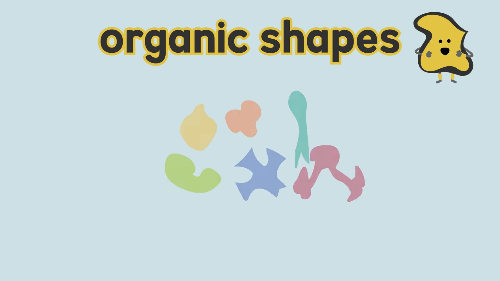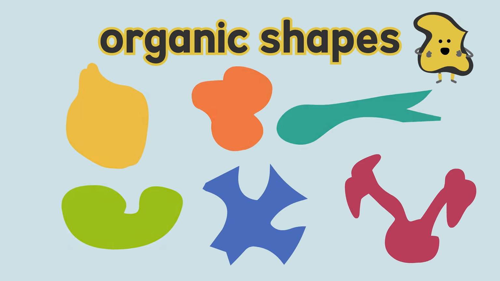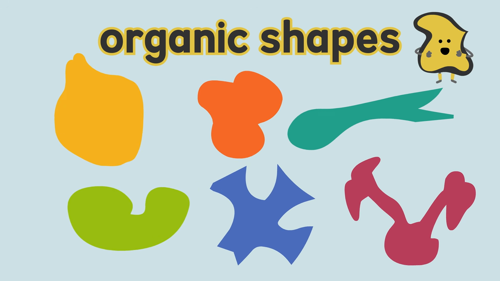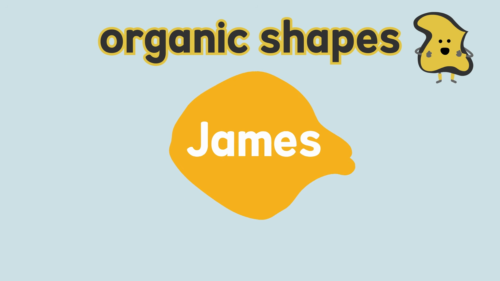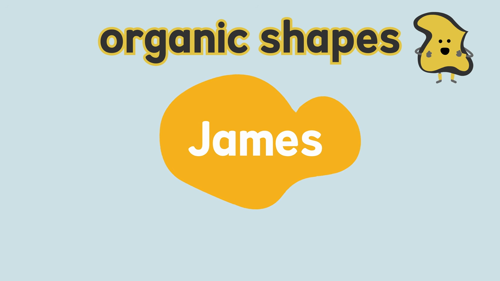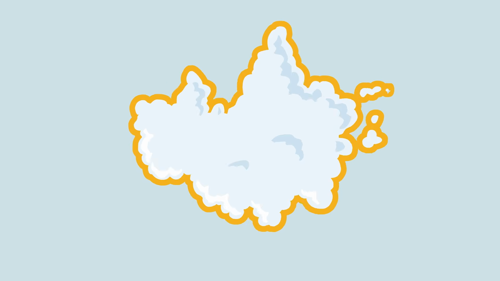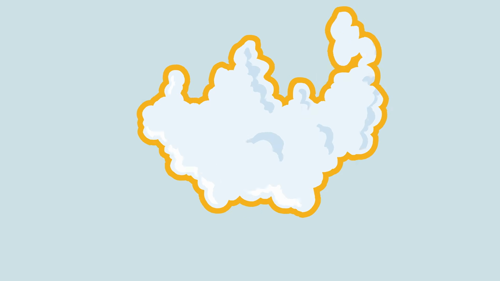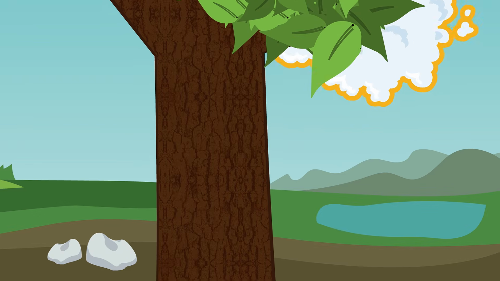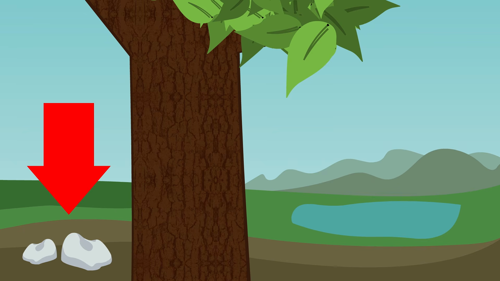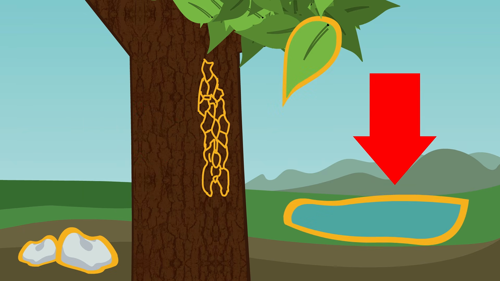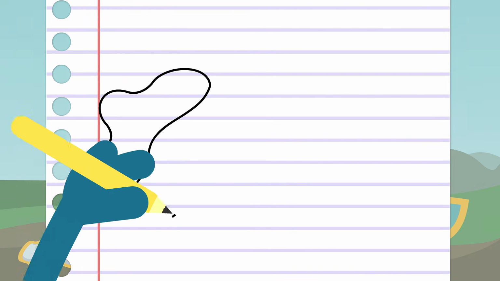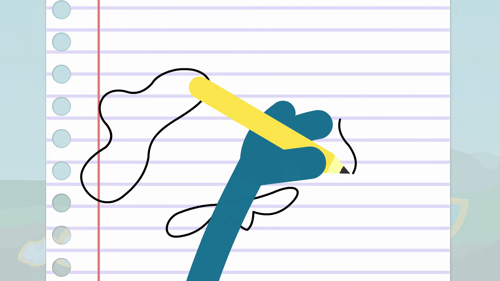Organic shapes, there are many that you can find. They are flowy and can be one of a kind. And because they're all different, they don't really have names, except for this one. I'll call it James. They are free form and they can change, we say, like the edges of a cloud as it floats through the day. Speaking of clouds, let's take a walk outdoors. Organic shapes are in nature. Let's find more, like the shape of these rocks and this tree bark, and the shape of this leaf and the pond in the park. You can make organic shapes, that much I know. Just let the lines flow.